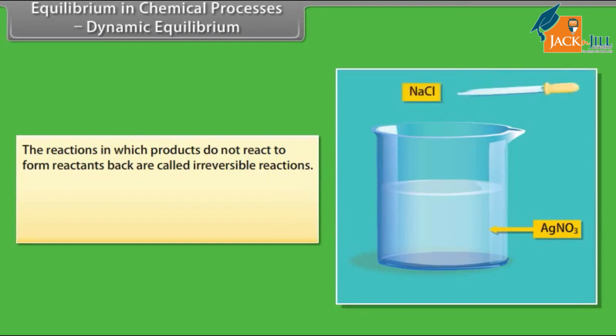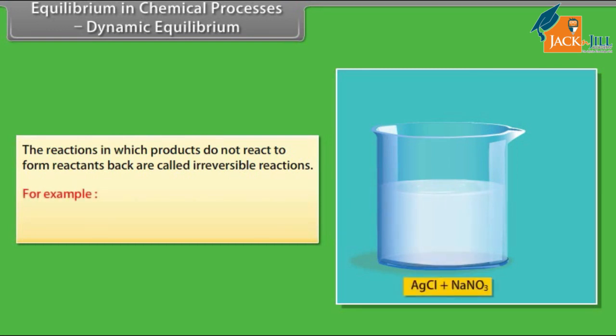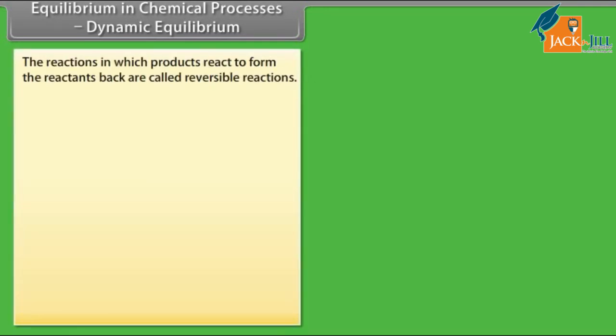Equilibrium in chemical processes. Dynamic equilibrium. The reactions in which products do not react to form reactants back are called irreversible reactions. For example, silver nitrate reacts with sodium chloride, giving silver chloride and sodium nitrate. The reactions in which products react to form the reactants back are called reversible reactions. The reversible reactions are represented by putting two arrows pointing in opposite directions.